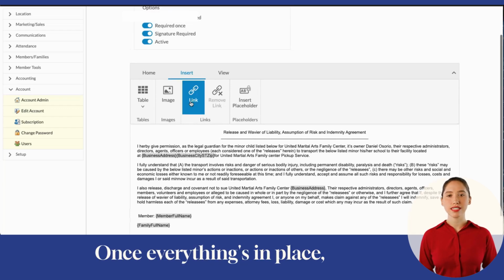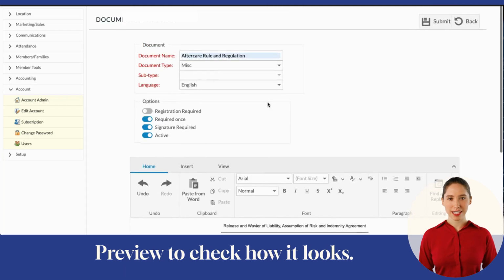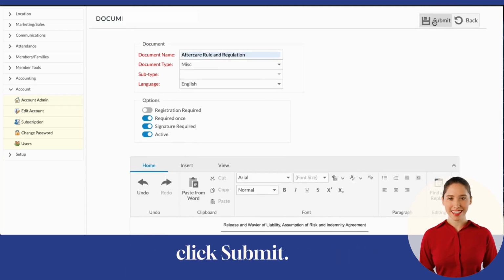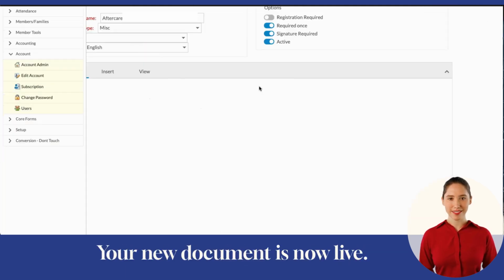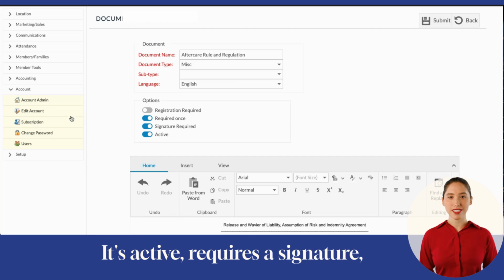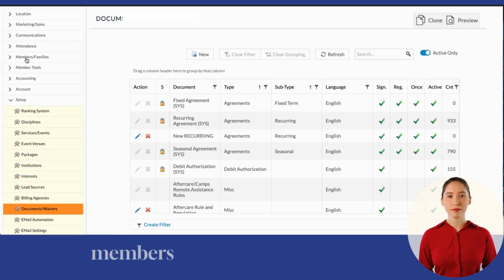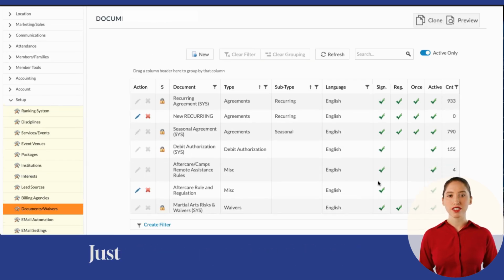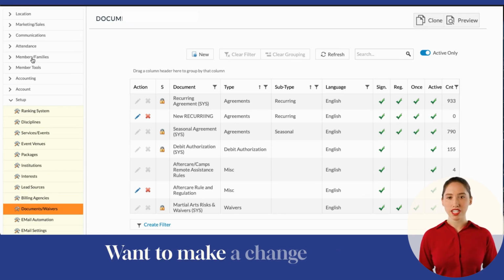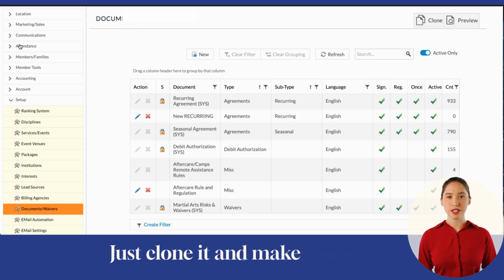Once everything's in place, click Preview to check how it looks. If all looks good, go ahead and click Submit. Your new document is now live. It's active, requires a signature, and isn't yet assigned to any members, so you can still edit it. Just remember, once it's attached to a member, it's locked in. Want to make a change later? Just clone it and make a new version.